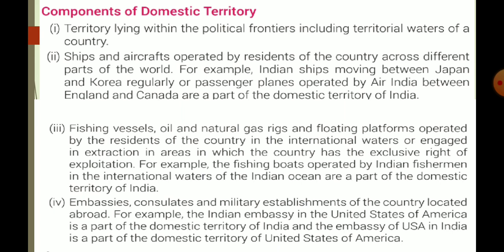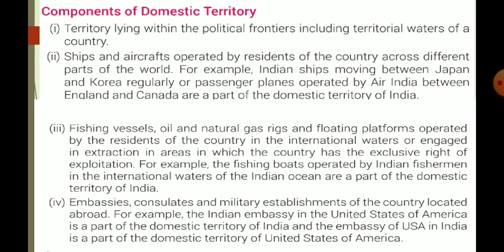Now, fishing vessels, oil and natural gas rigs, and floating platforms operated by the residents of the country in international waters, or engaged in extraction in areas in which the country has exclusive right of exploitation, are included in domestic territory. For example, fishing boats operated by Indian fishermen in the international waters of the Indian Ocean are part of the domestic territory of India. Okay, next is embassies, consulates, and military establishments of the country located abroad, which are part of the domestic